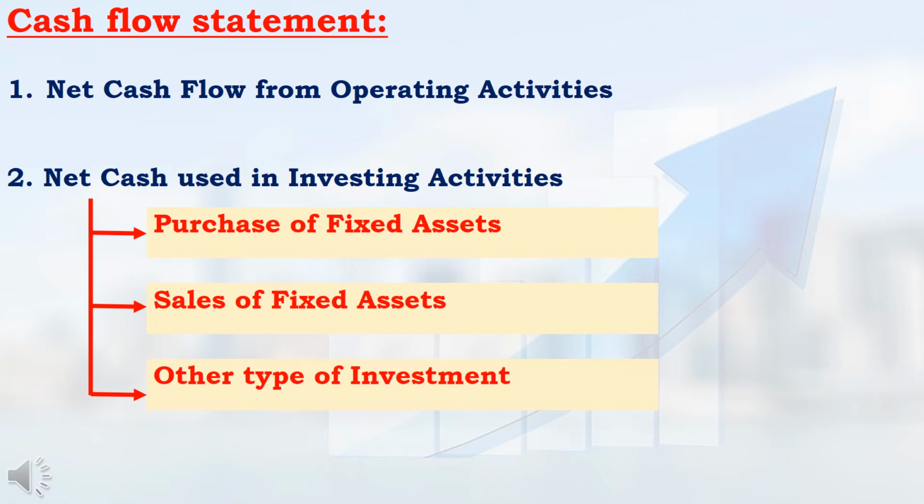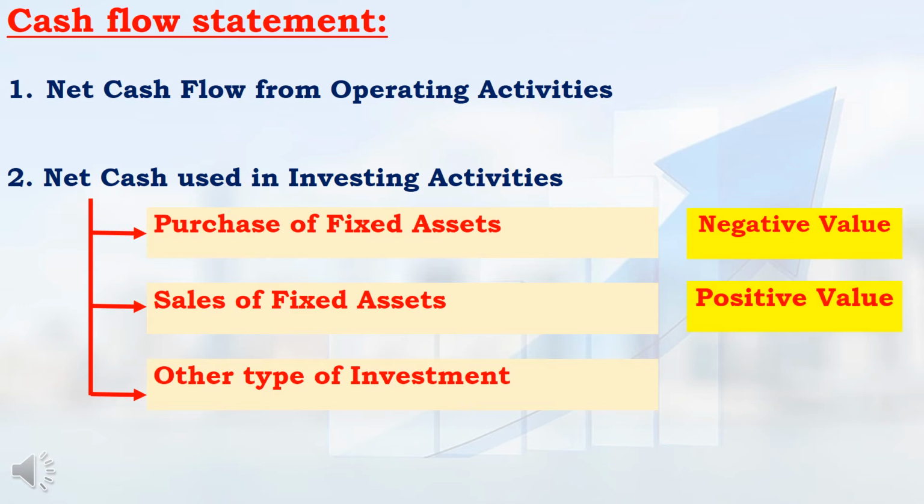In the cash flow statement, the next term is net cash used in investing activities. In one financial year, if companies purchase any fixed assets, sell any fixed assets, or make any other investment, all that will be recorded under this term. For example, let me assume one company. If they purchase any property like land or machineries, this will be mentioned under purchase of fixed assets. As the company is purchasing, the cash will go outside the company, so this value will be mentioned in negative.